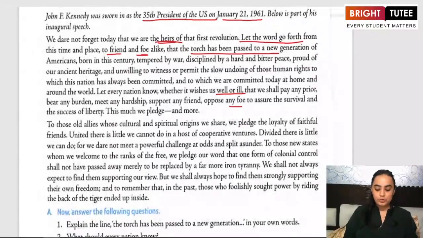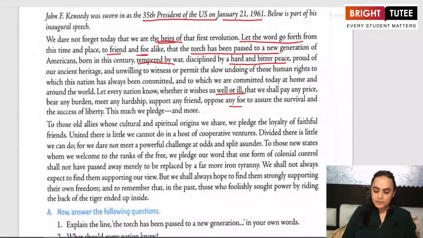Those Americans who are born in this century, who have seen the war, have been affected by the war. They are disciplined because of the hard and bitter peace that they have seen. They are proud of their ancient heritage.